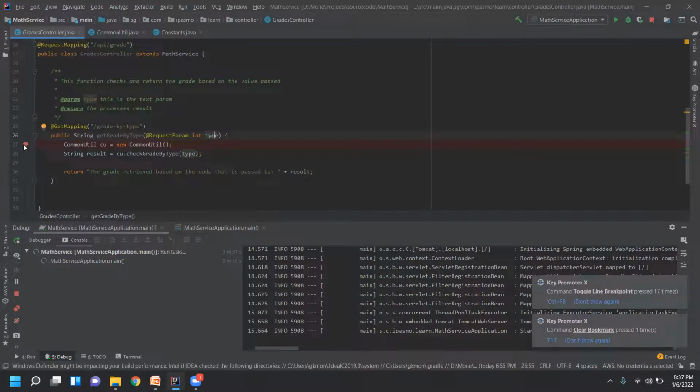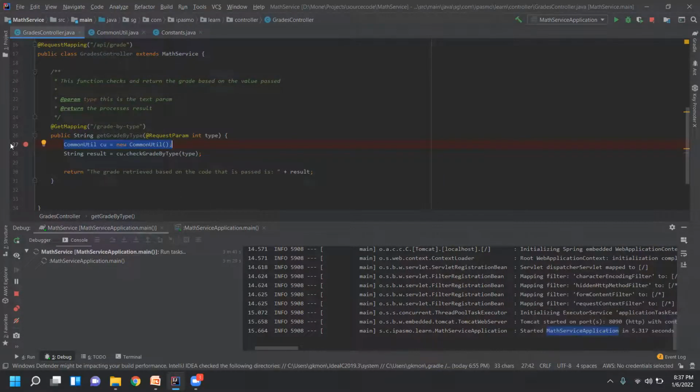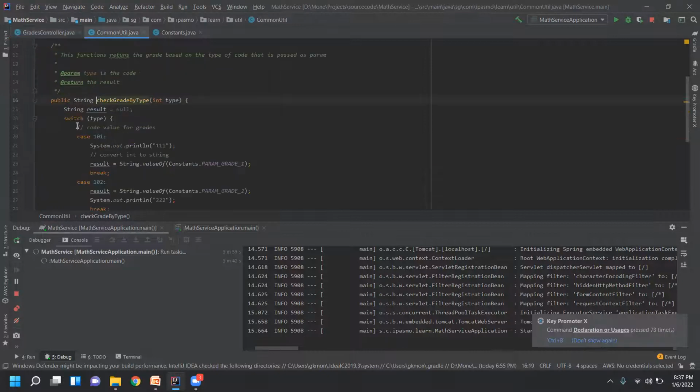So I'll just mouse click here, and then I want to stop the program execution here and see further what it is doing. Okay, now I put this breakpoint here, and once you put the breakpoint, it will become slightly brown color here. You can see the difference, right? So I'll go inside this function and put a breakpoint here to see how the line of execution goes. You don't need to put one here also, but I will show you how to do that.